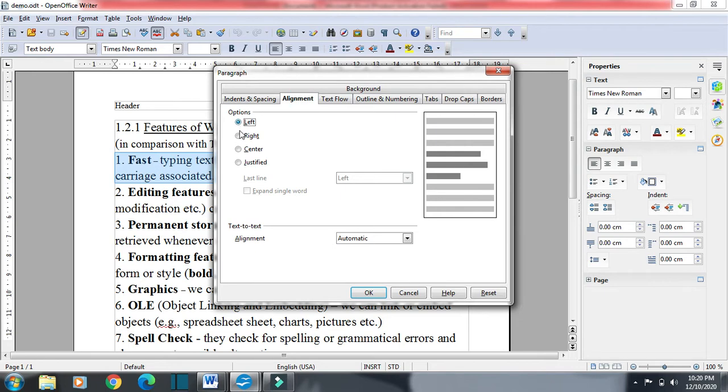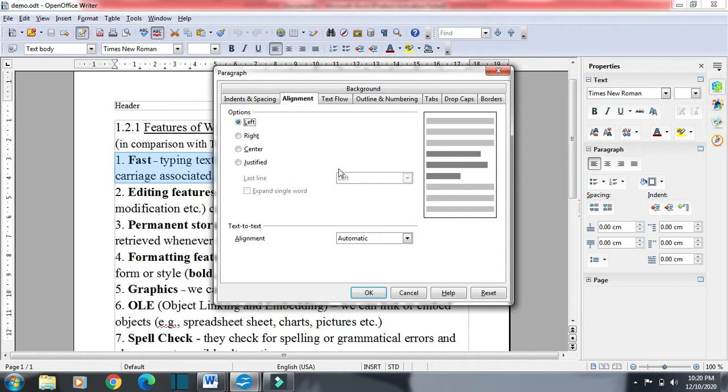We can align left, right, center, and justified. Left is the default one. Whenever we start typing, the first thing we get is left.